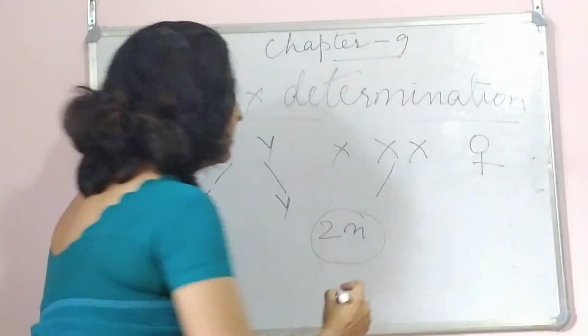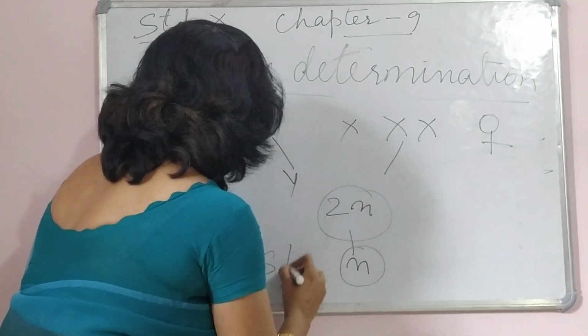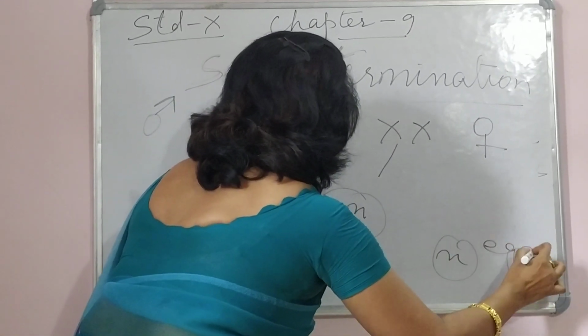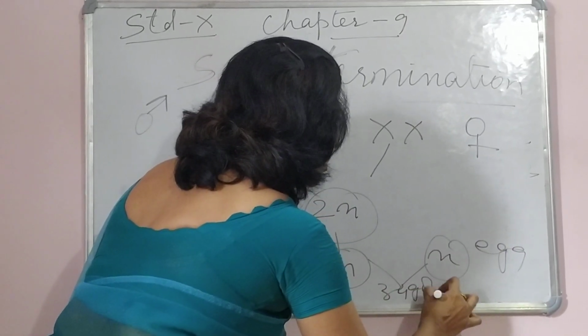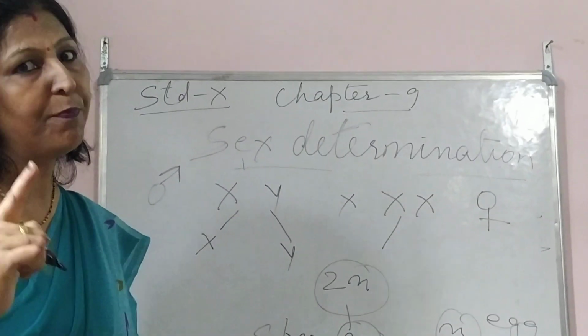And how many are there in gametes? Gametes have only n. That means n in sperms and n in egg. So finally, when it comes together and the zygote is formed, our zygote is 2n. So this n is formed by the process of meiosis.